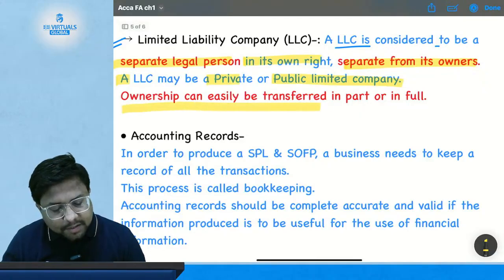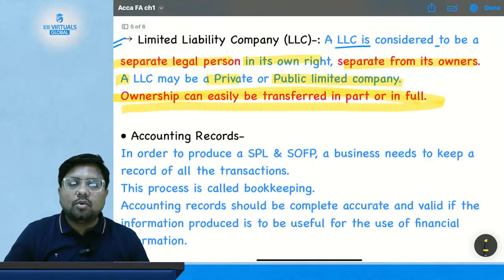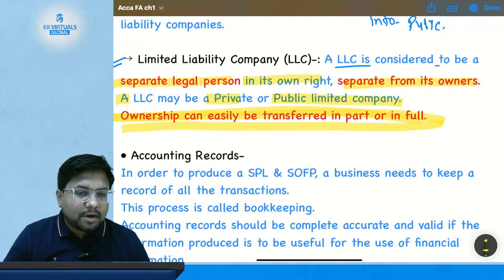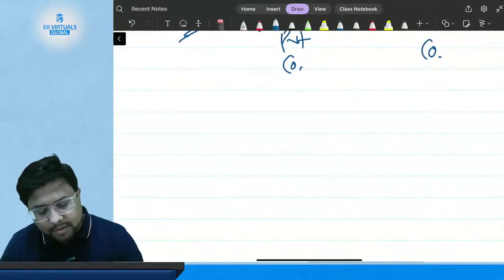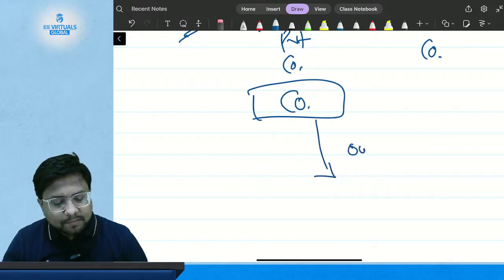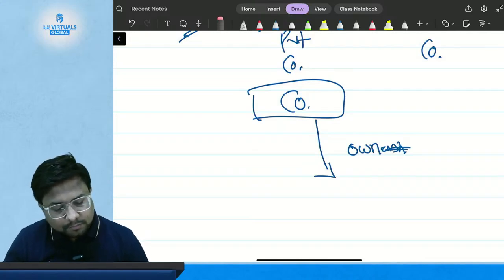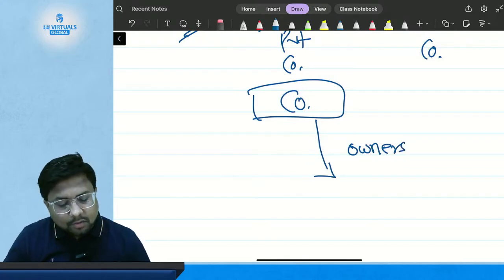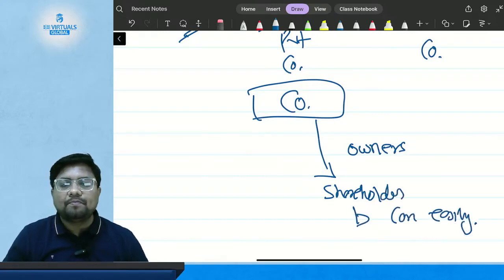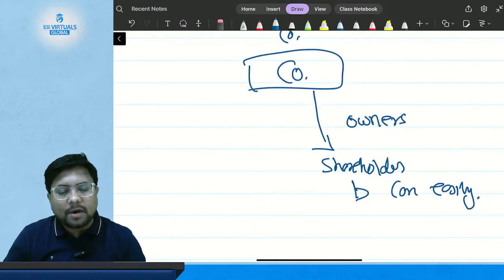Ownership can easily be transferred in part or in full. Ownership of a limited liability company can be transferred easily either in part or in full. Who are the owners of a company? Suppose this is a company. The owners of the company are called shareholders. So shareholders can easily transfer the ownership of their company either in part or in full.